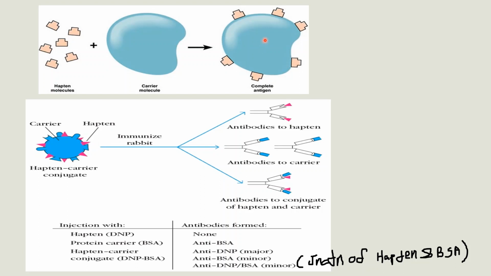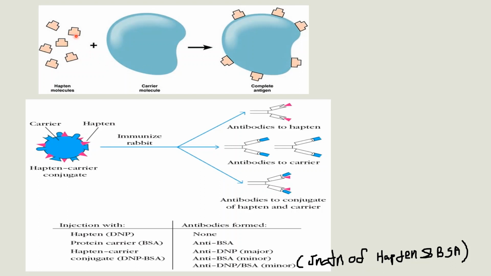When it binds with proteins in our body, which become the carrier, it forms a hapten carrier complex. Here the hapten is penicillin, and this will induce an immune response, and that immune response is anaphylaxis. Anaphylaxis means an allergic reaction.